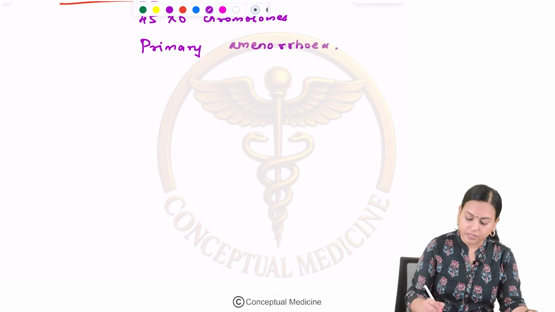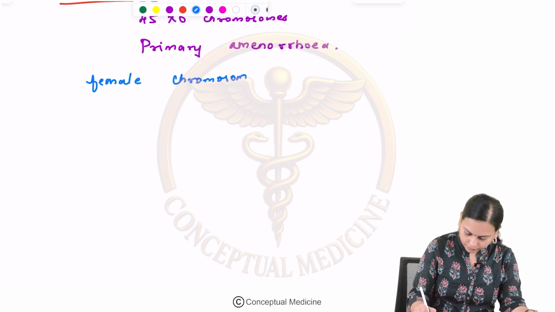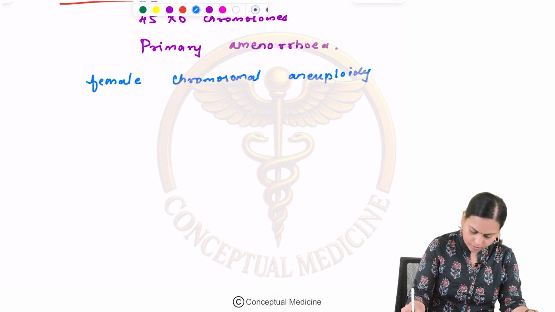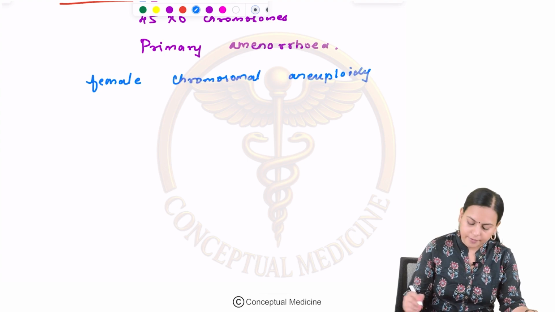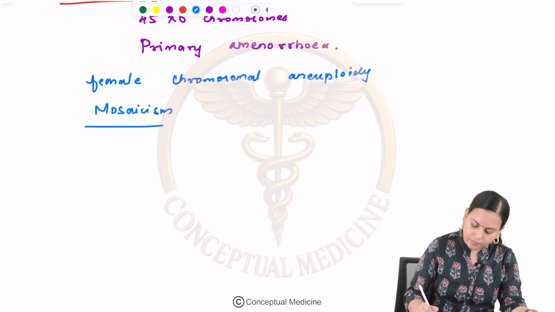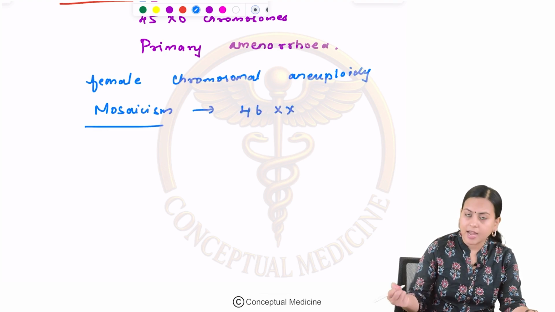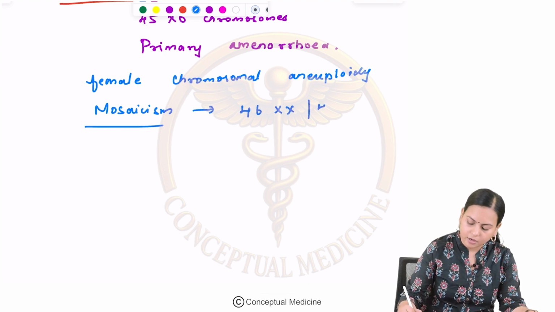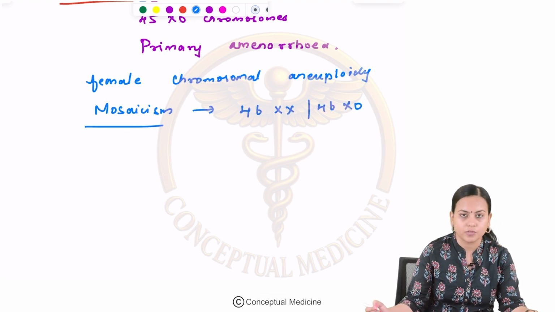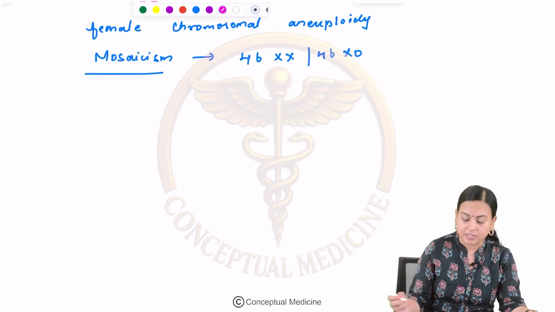And remember, this is the most common female chromosomal aneuploidy. It can also be caused by mosaicism. That means some cells will be carrying 46XX and some cells will be carrying 45X0 chromosomes. Clear? Now let us see how they will be presenting.